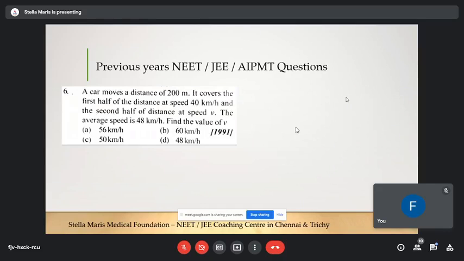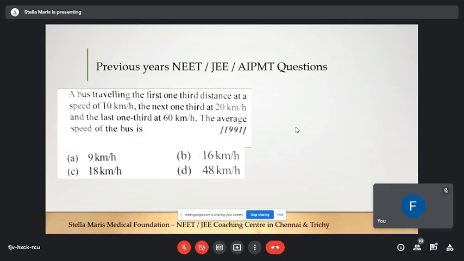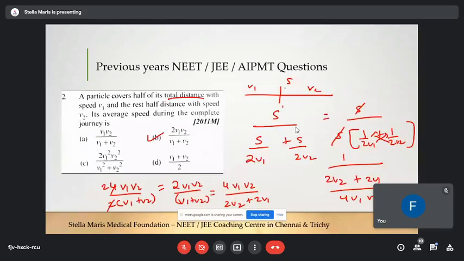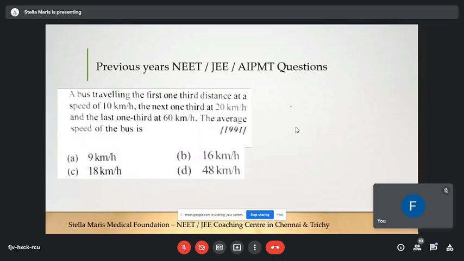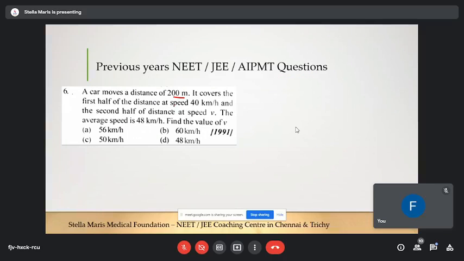So yeah, they have given a distance. This question will trick you, okay. This was asked in the year 1991. As far as possible, we have just assumed a distance, like 2s. Here they have given a distance, that is 200 meters, and they are saying the first half of the distance with speed 40 kilometers and the second half of the distance with speed v, and they have also given an average speed value. They are asking what is the value of v. So here, which one is this?